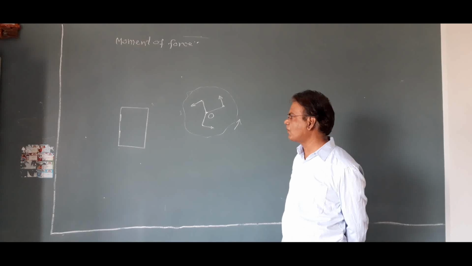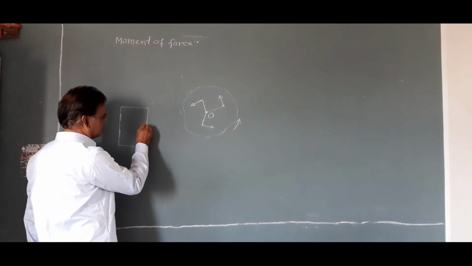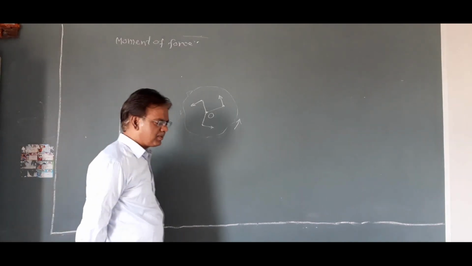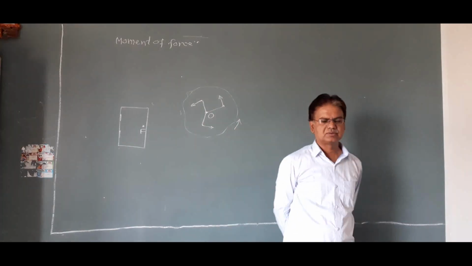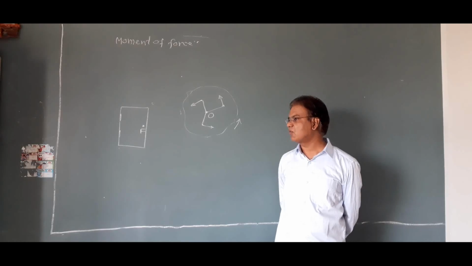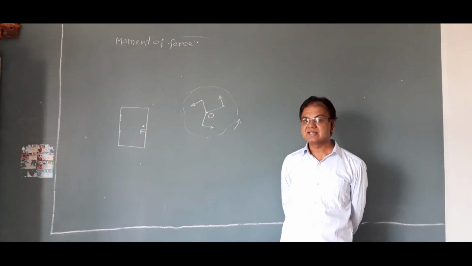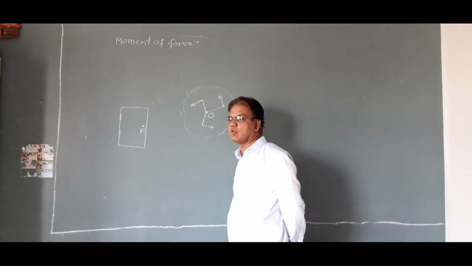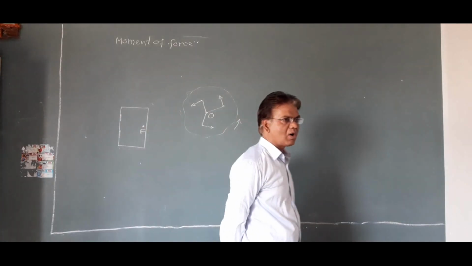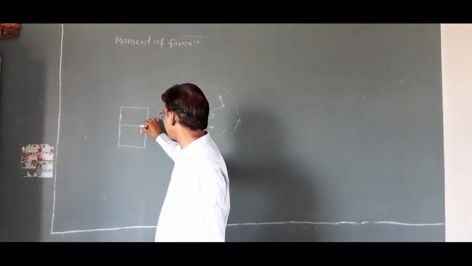Here if we apply force to this door at this point, then this point is called point of application of force. This single force produces rotational effect in the door, and this rotational effect of the door not only depends on magnitude of force, but also on the distance between the point of application of force and axis of rotation.